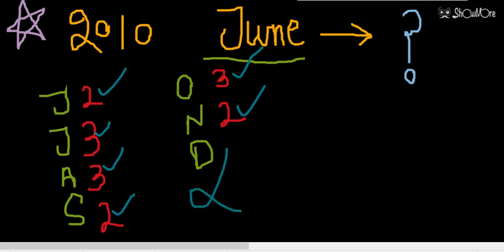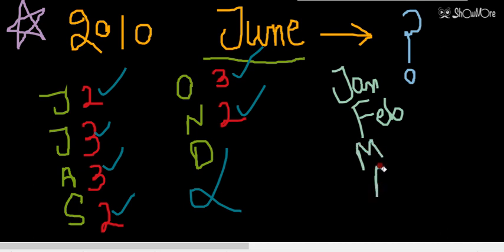So let's see from January onward. January, February, March, April, and then we have May. Let's see if the calendar of June is matching with any month.